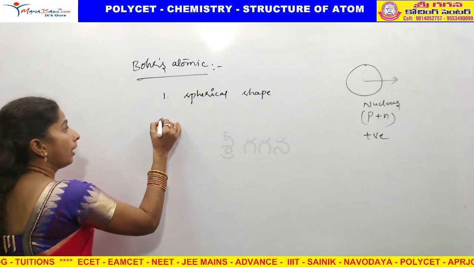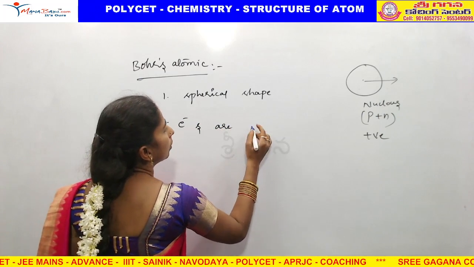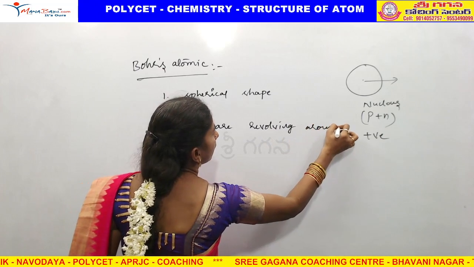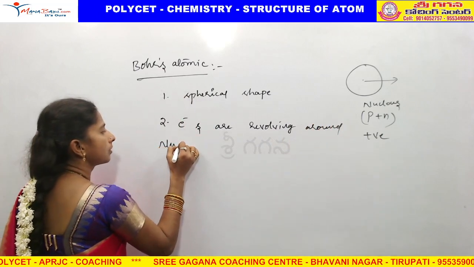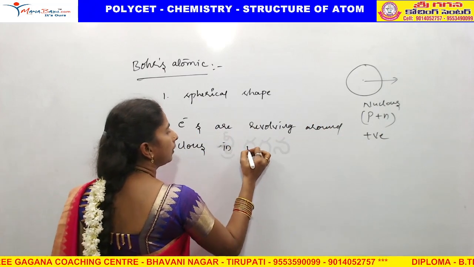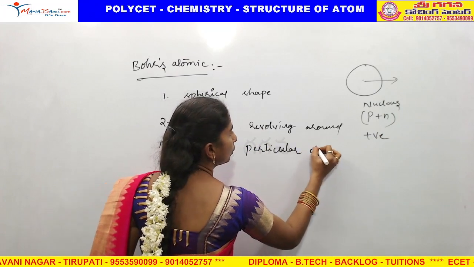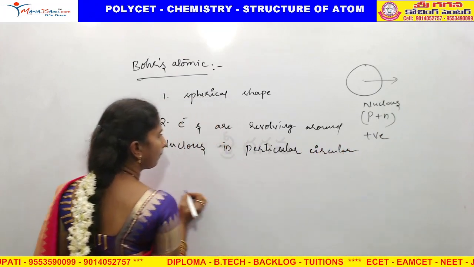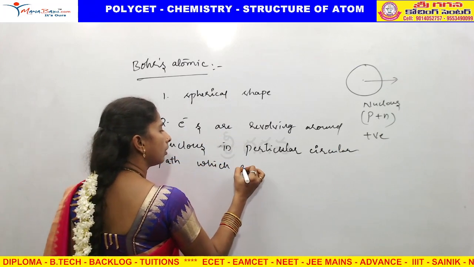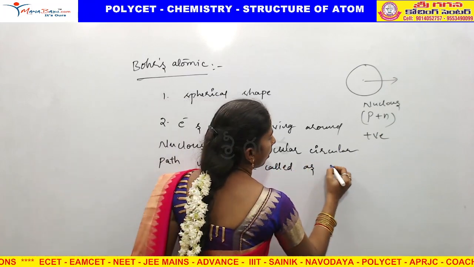After that, electrons are revolving around the nucleus within a particular circular path, which are called orbits.